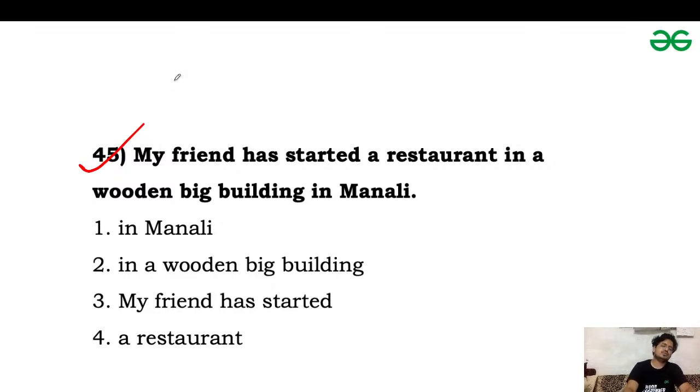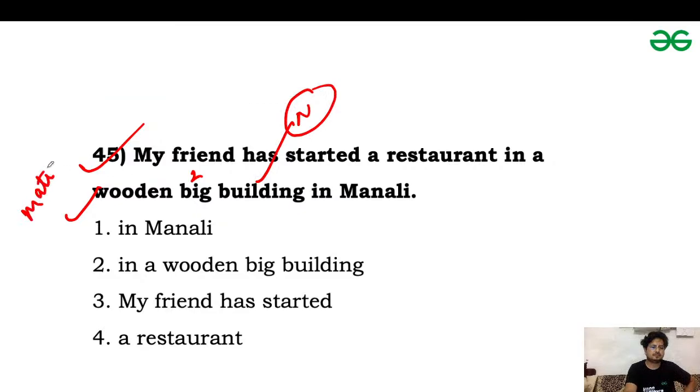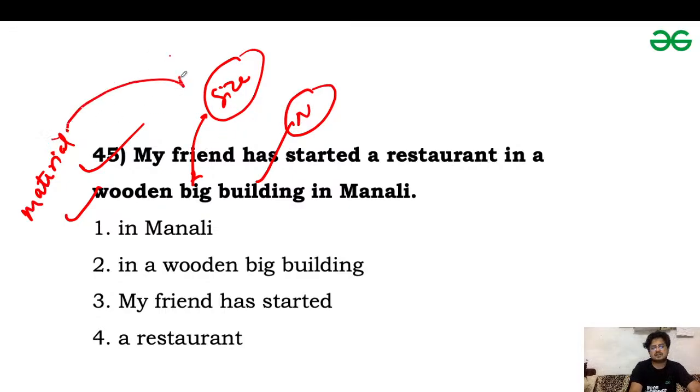So we have used two adjectives. First one is wooden, and the second one is big, for the noun building. The wooden adjective is related to material, and the big adjective is related to size. If we are using two adjectives of different qualities, we prefer size first, and the material adjective in second place. So it should be big wooden building. So this was the error. So the error was in the second part.